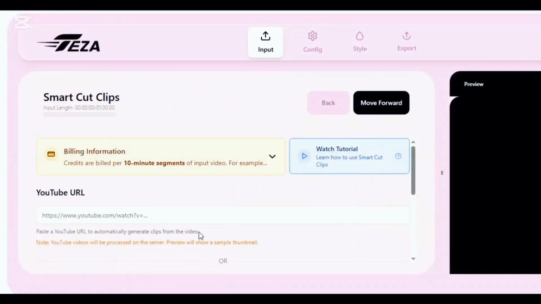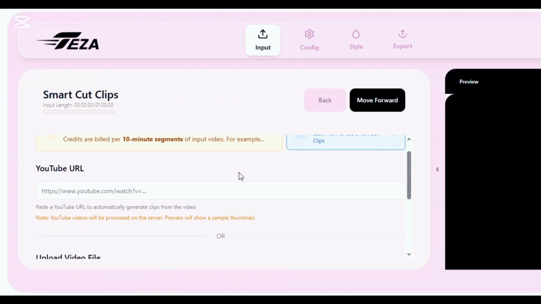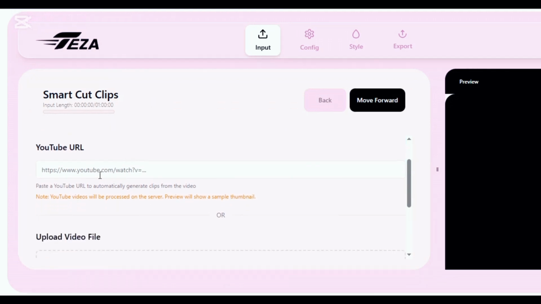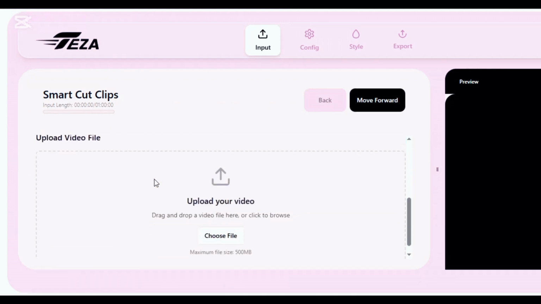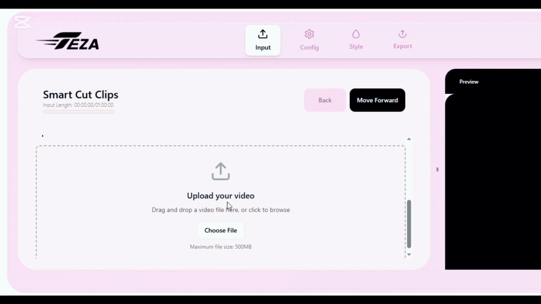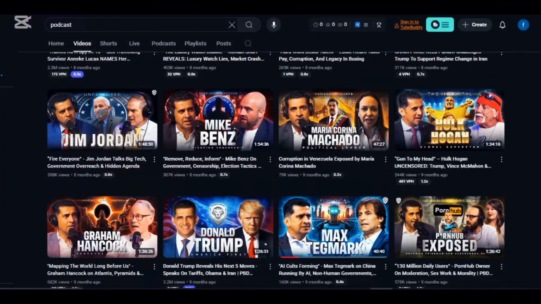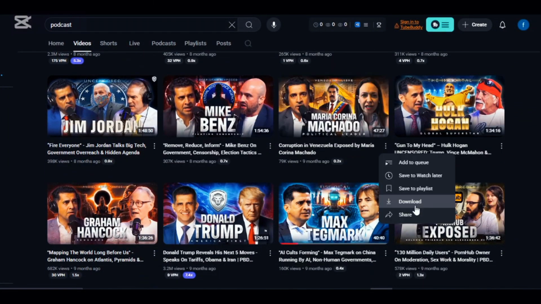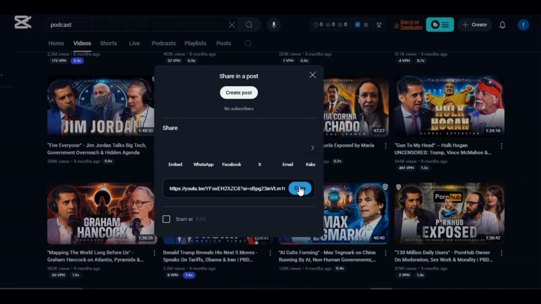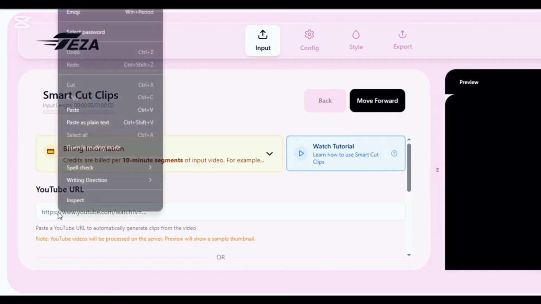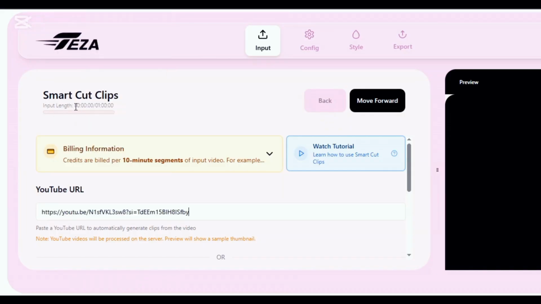We have two options we can use to generate clips. We can paste a YouTube link and work directly from a finished YouTube video, or you can upload or drag and drop the video to the website. I am going to show you how to paste the video from YouTube. I go to YouTube and search for a video I want to use. This is a video I will be using from a popular broadcast channel. Copy the link right here and paste it directly into a Smart Cut project for some magic.